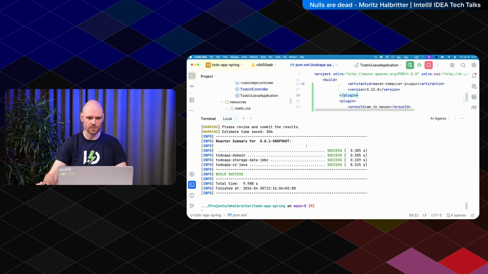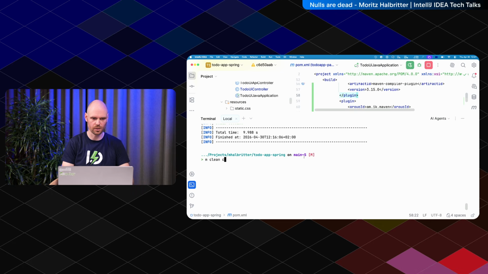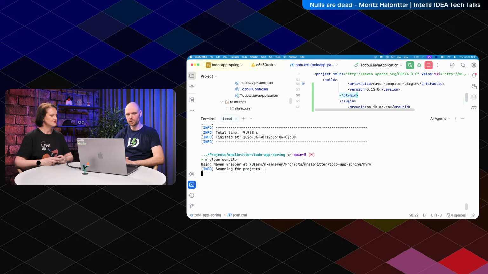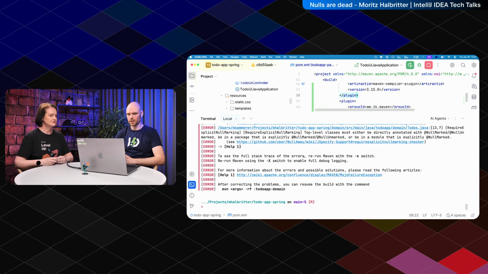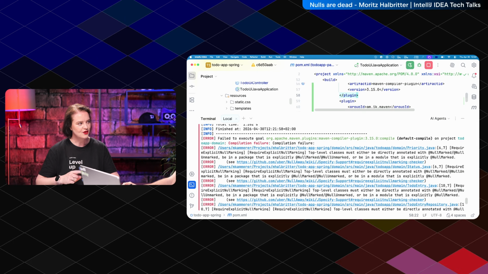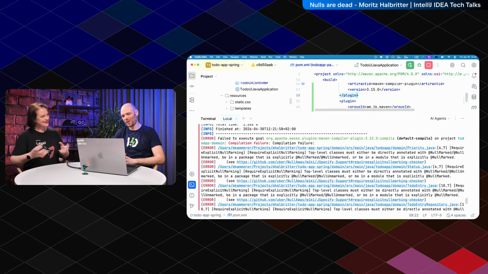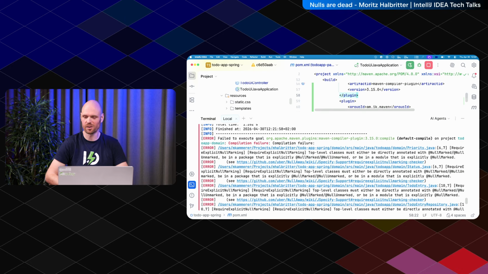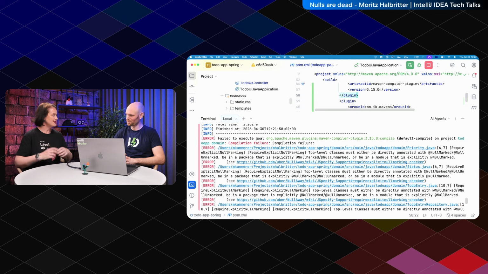So now we have this in here. Let's see what it looks like. We are first going to do a clean and a compile. And it breaks. So adding NullAway broke our build, or rather shows that our build was always broken. It breaks our build because there are bugs in it. It's basically showing us where our build was suboptimal, where we might get nullability bugs and null pointer exceptions.